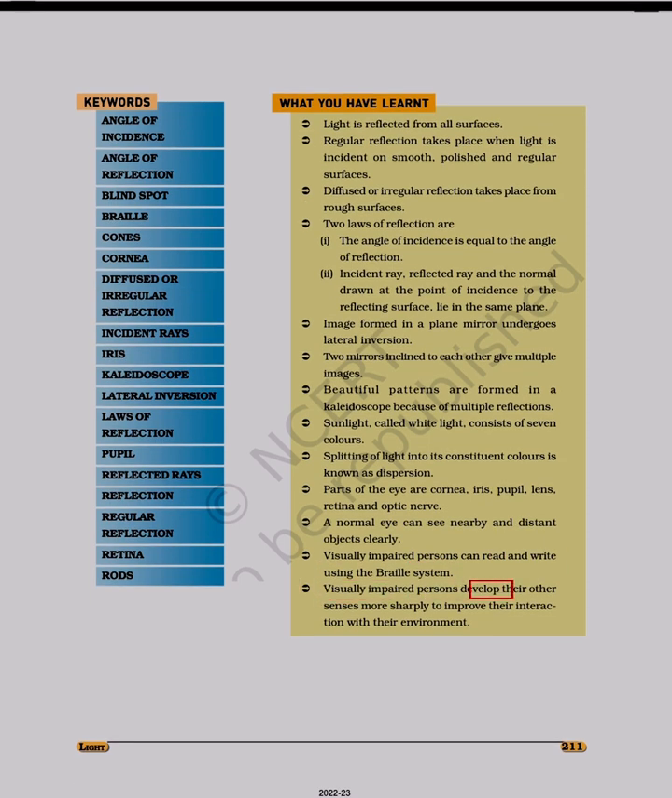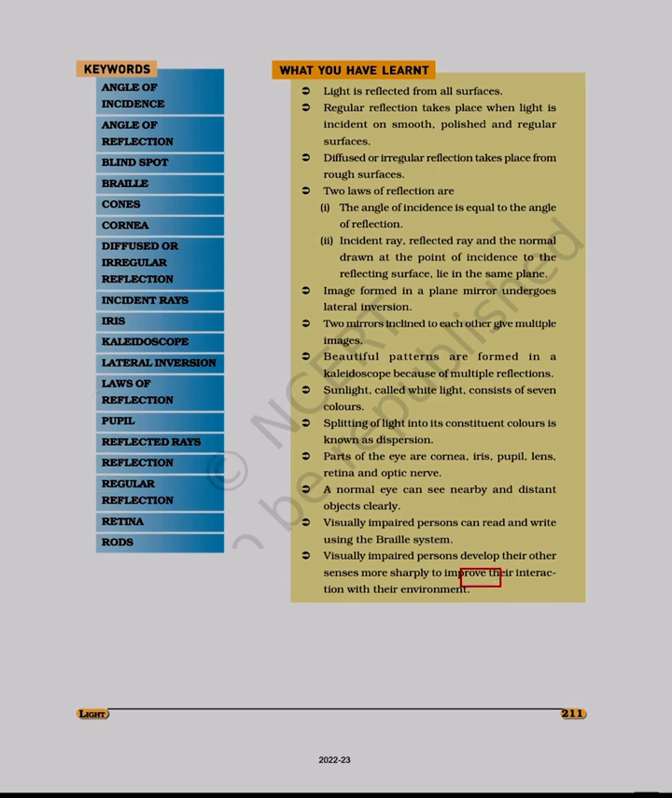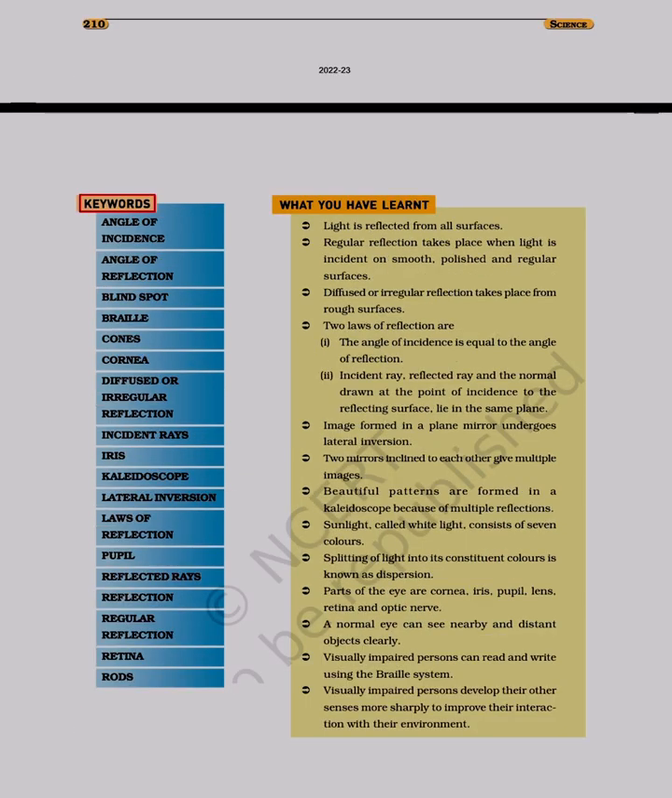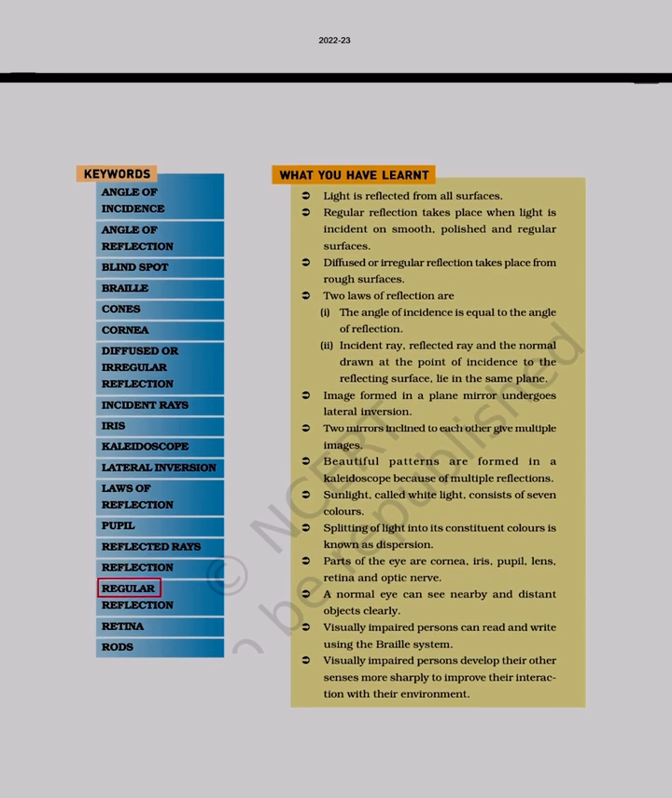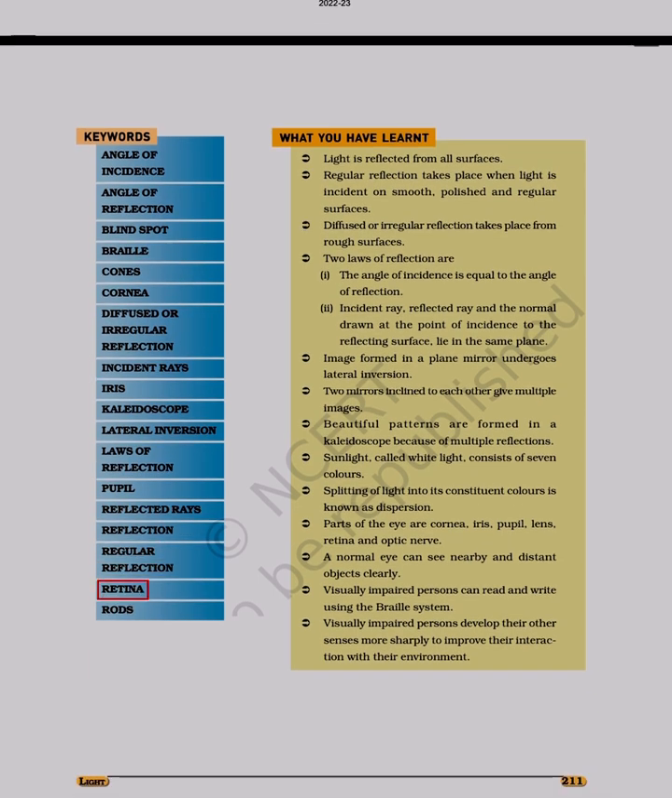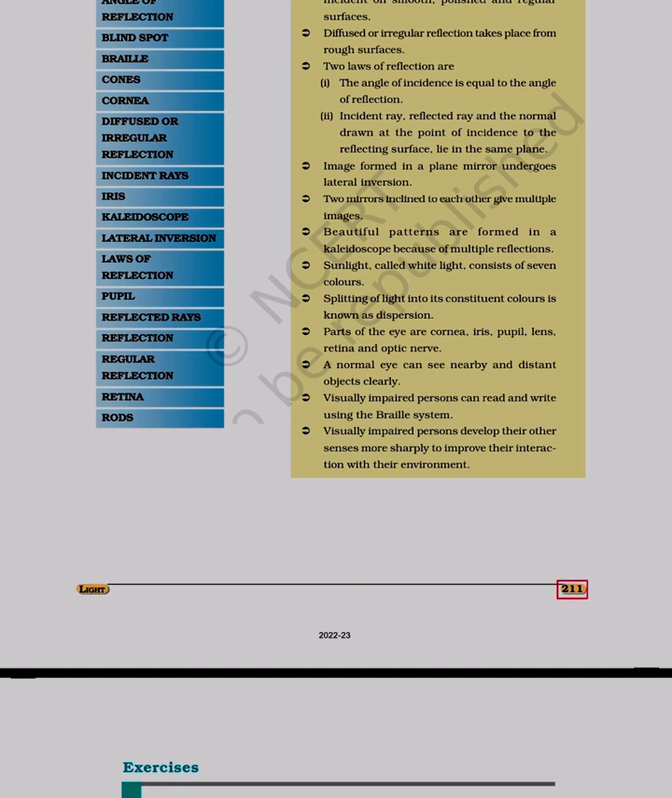Visually impaired persons develop their other senses more sharply to improve their interaction with their environment. Keywords: angle of incidence, angle of reflection, blind spot, Braille, cones, cornea, diffused or irregular reflection, incident rays, iris, kaleidoscope, lateral inversion, laws of reflection, pupil, reflected rays, reflection, regular reflection, retina, rods, light.